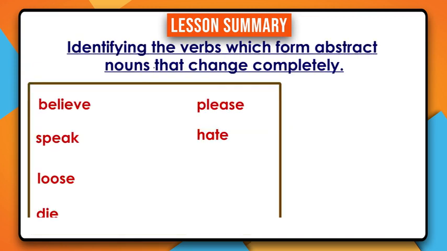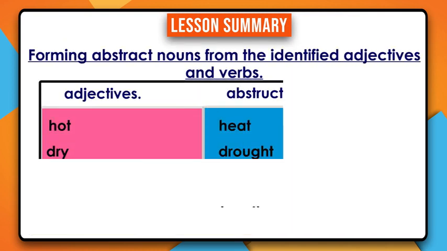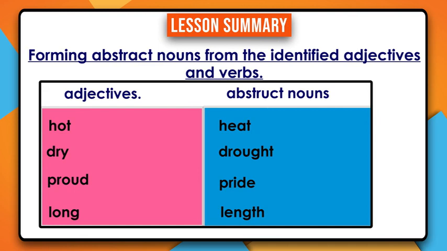We also identified verbs like die, speak, believe, and many others. We also formed the abstract nouns from the identified adjectives and verbs. And from the adjective long, we formed the abstract noun length. From proud, we formed the abstract noun pride. And from hot, we formed the abstract noun heat.